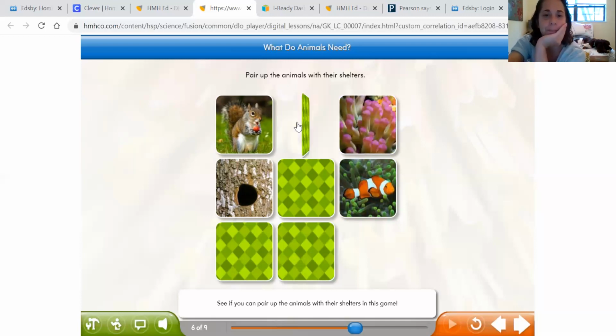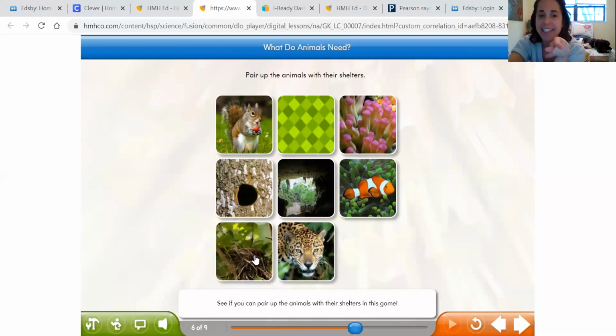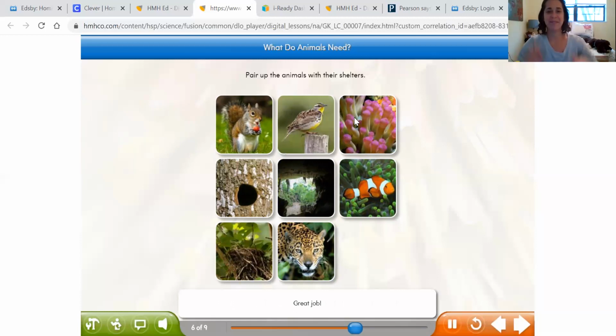Okay, let's see this one. Ooh, a bird. They live in a tree, but they live in a nest. That's their home. Wait a second. This is a cave. Do you think that lives in the cave? I think so. We got it right. All right, let's see. There's the nest, and here's the bird. We did it. Great job.